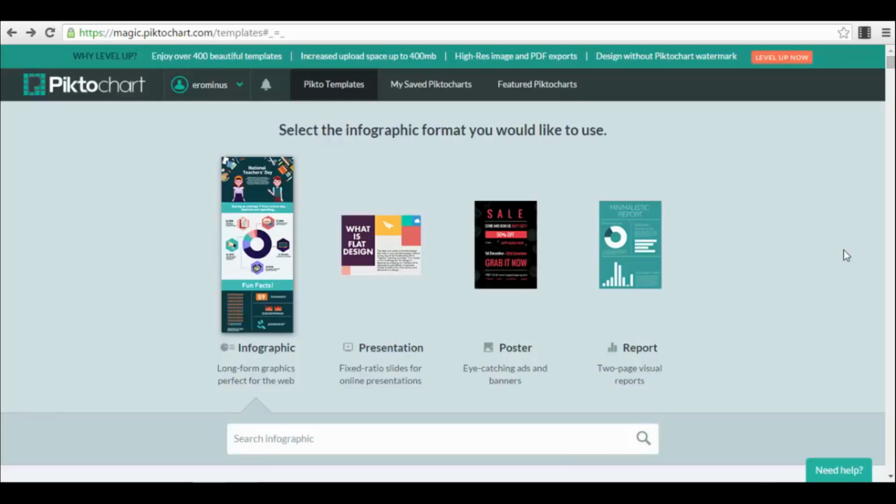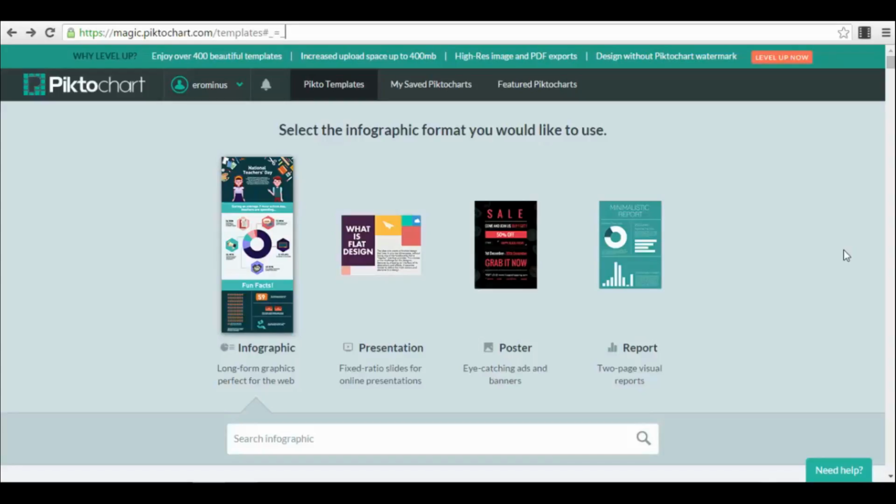So this tool is called Piktochart, and you can actually create different types of presentations, images, posters, reports, and infographics with it. You can create an account for free. You can log in with your Facebook account. Most of these online platforms and tools that I explain in my lectures, you can practically connect with Facebook. I think with every single tool online you can create an account automatically with Facebook or other social media accounts, and this is no different.